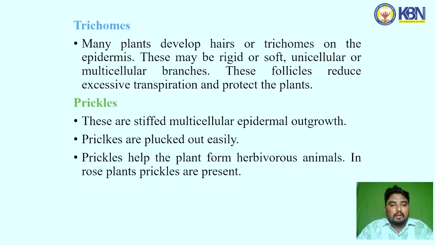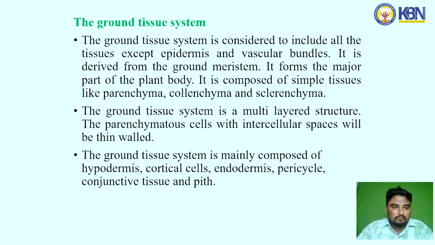The trichomes: many plants develop hairs or trichomes on the epidermis. These may be rigid or soft, unicellular or multicellular, branched or unbranched. These trichomes reduce excessive transpiration and protect the plants. Next one, prickles. These are stiff multicellular epidermal outgrowths. Prickles are plucked out easily. Prickles help protect the plant from herbivorous animals. In the rose plant, prickles are present.